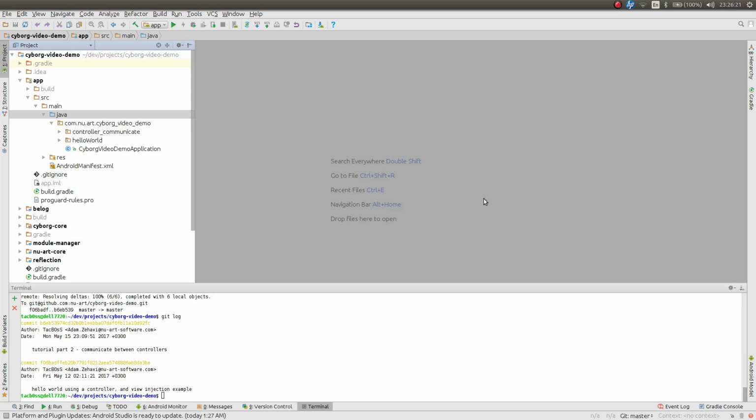Hey Android developers, Adam from the Crook here, and welcome to the third part of Speed Up Your Android Development using Cyborg. Today we're going to discuss the modules aspect of Cyborg, what they mean, how you can create one, or many, and how to access them throughout the framework.